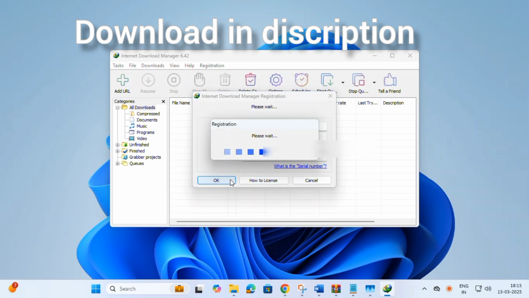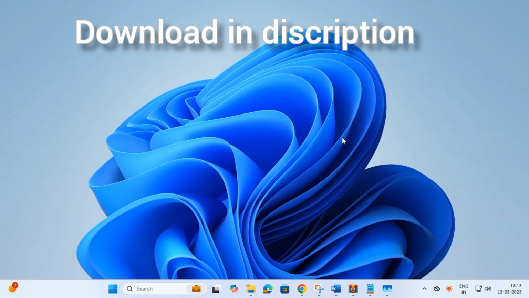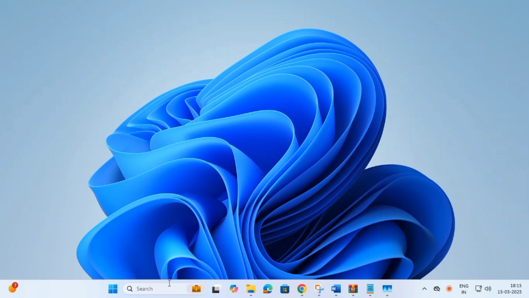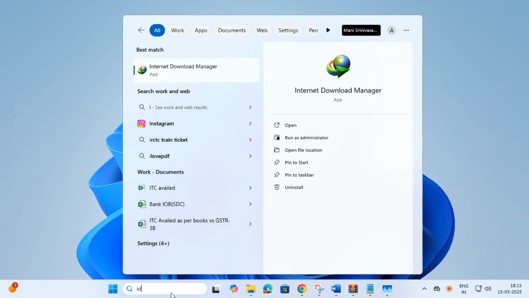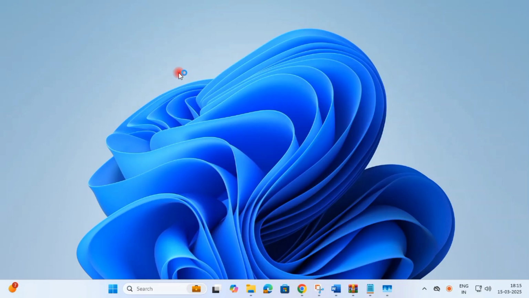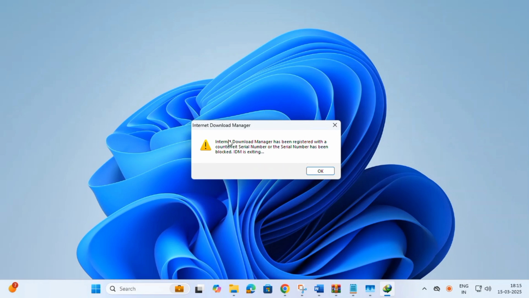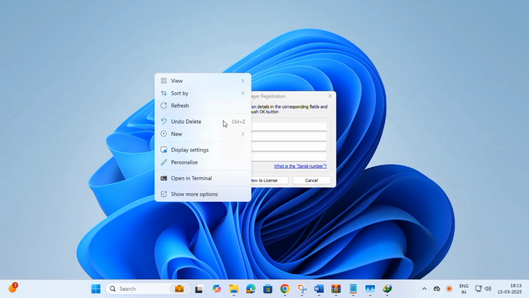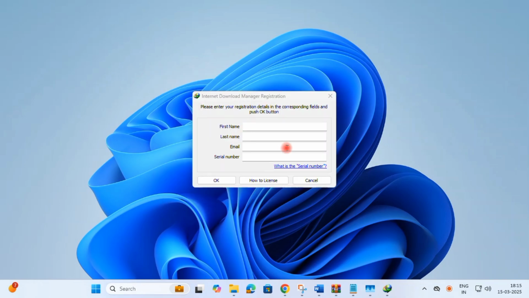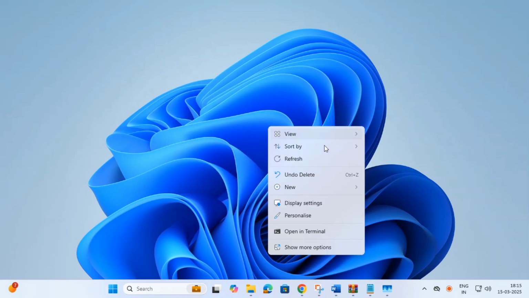See this, I'm giving it in the description. Download it from the description link. Now it is going. I am checking Internet Download Manager. In this search bar, there is an error, something like the product key is incorrect. When I try to open it after that, it is facing errors. How do we resolve the issue?